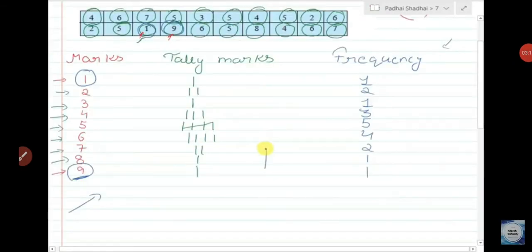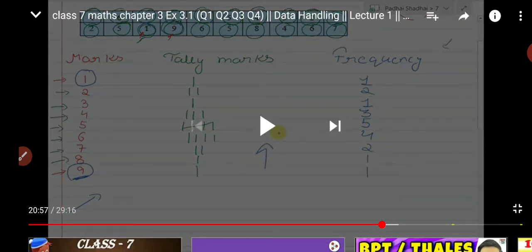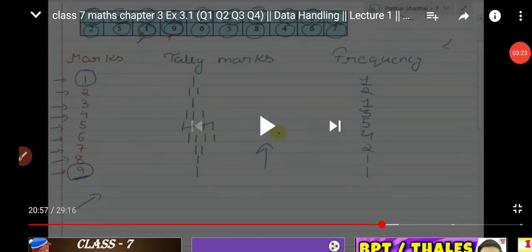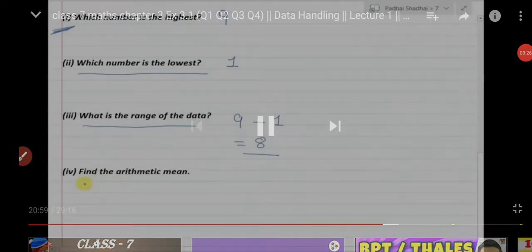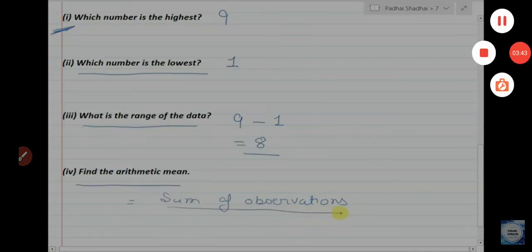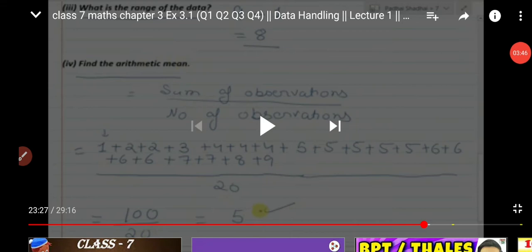You see, 9 is the highest number. Okay, and which number is the lowest number? The lowest number is 1. Okay, what is the range of the data? 9 minus 1, that is 8. Find the arithmetic mean: sum of all the observations, that means 4 plus 6 plus 7 plus 5 plus 3 and so on. Understand? So sum of all the observations divided by number of observations. There are 20 observations, so find your answer.